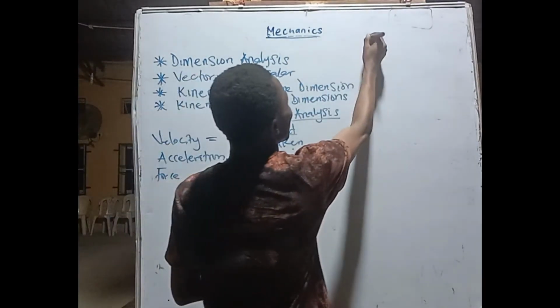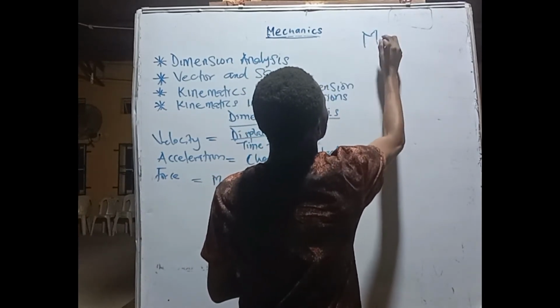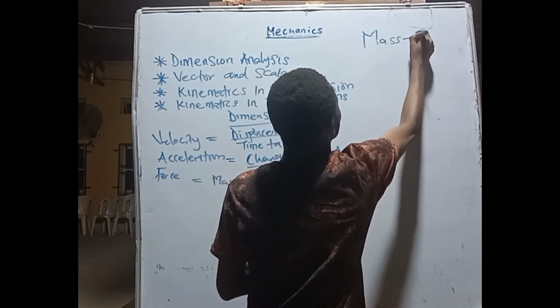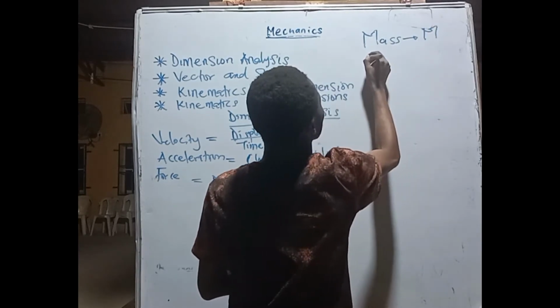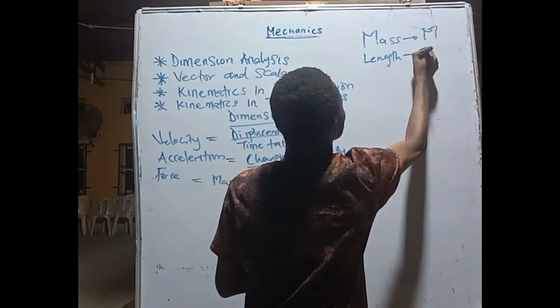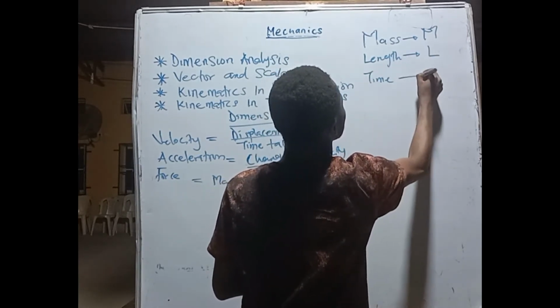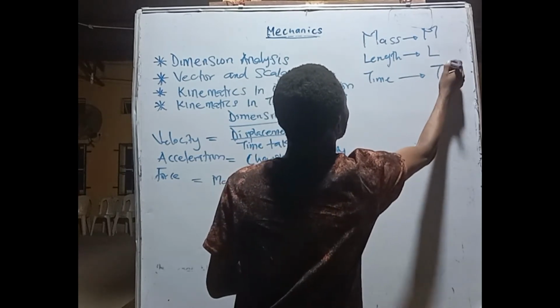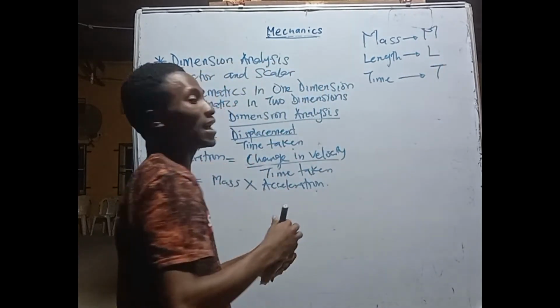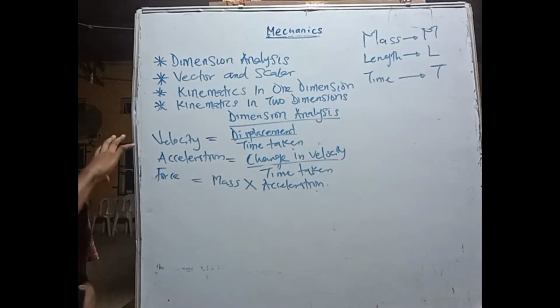So we have mass, which is M, length, which is L, and time, which is T. These are the 3 letters we'll be playing with to get the dimension of every one of these quantities.